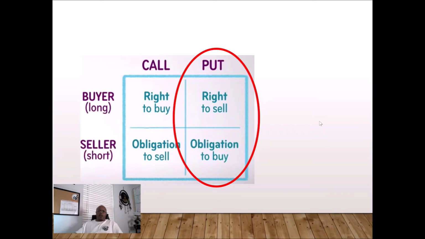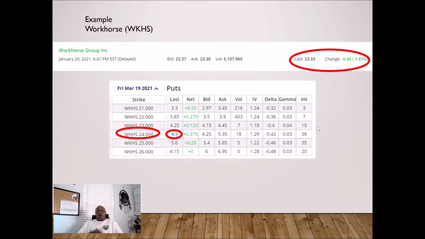Let's use a real world example, just like we did with the call options. We're going to look at Workhorse. On January 20th, '21, the time that I captured this, it was trading at $23.33. It was down 43 cents or 2%. Let's take a look at an expiration date of 19 March with a strike price of 20.